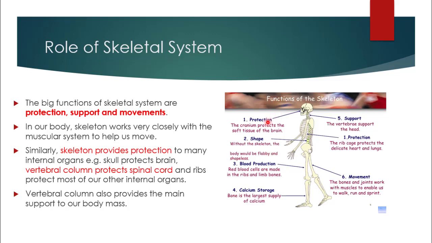First of all, the protection. The cranium protects the soft tissue of the brain. Cranium is the part of skull. Similarly, the rib cage protects the delicate heart and lungs.